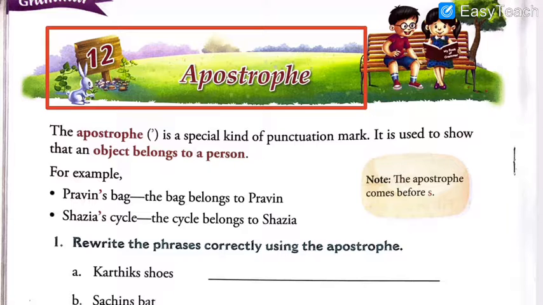In some cases, the apostrophe can also come after S. But that is not your cup of tea for the second standard students. No. If I start explaining it to you, it will become difficult for you. You just have to keep it in your mind that the apostrophe comes before S to show the ownership, to show which person this belongs to. I hope this context is very clear in your mind.